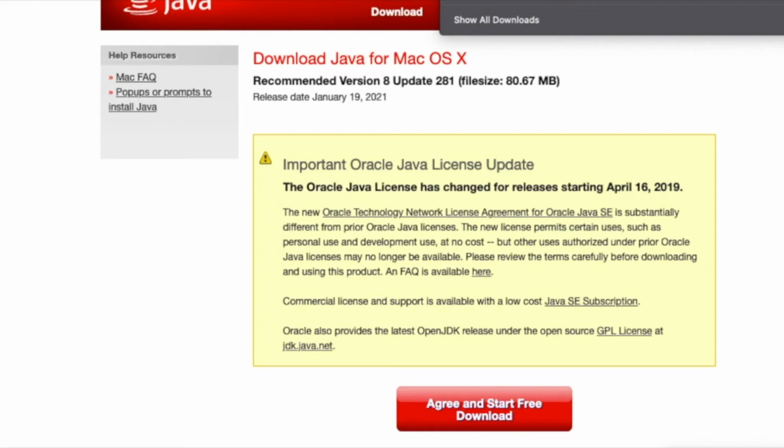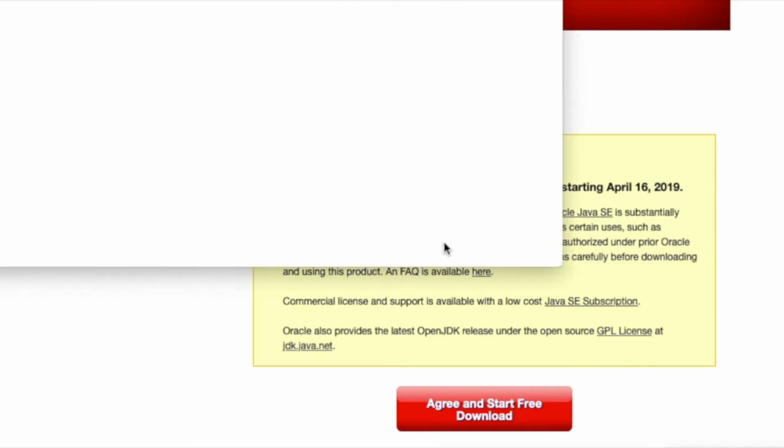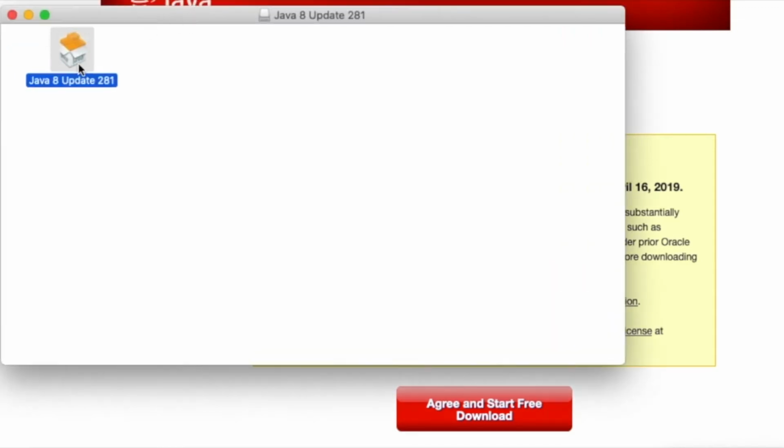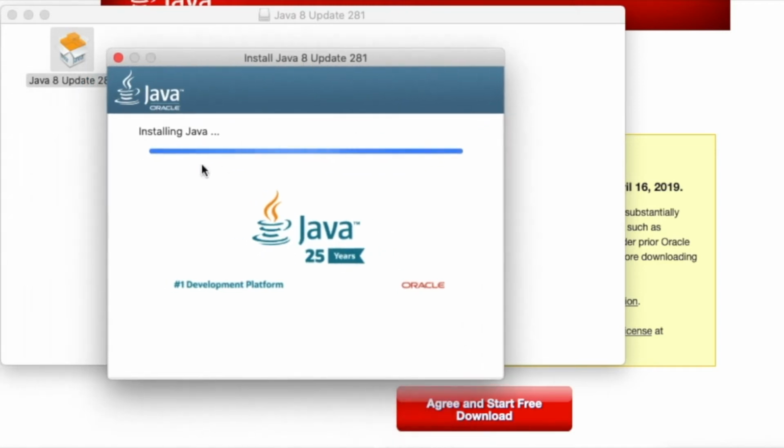So the Java runtime environment has been downloaded. Let's extract it and see what our output will be. Yes, it is opening. But to get the javac file, you need to download the Java JDK also, which will help us get the javac file. So let us update this. The Java installation has started. It will ask you for the password of your user, and after entering the password, it will redirect you to the installation of Java. So it is installing Java.